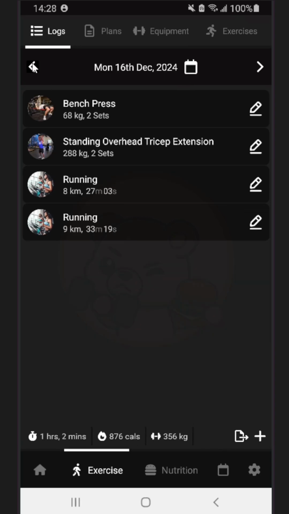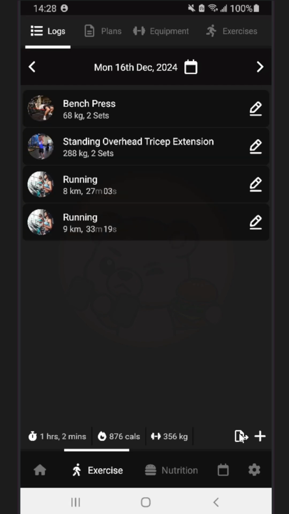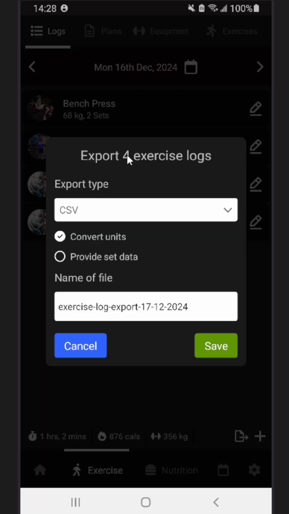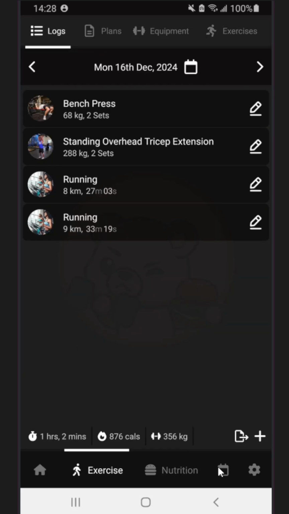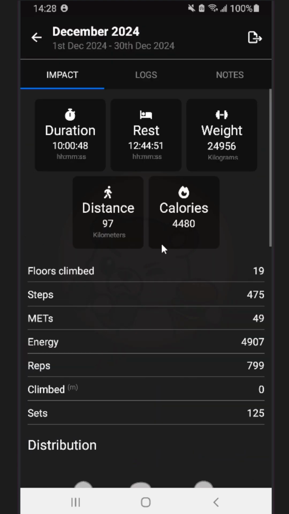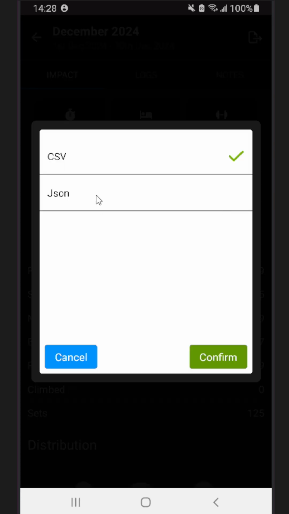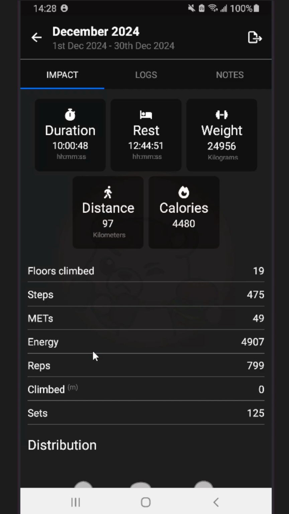That's on there, so you can do it on a per day basis. You can do it on any one of these days, and each one will tell you. So if we click on that, it'll tell you that there are 4 exercise logs to export. You can also do it for activity, so I can do it for the whole of December if I want to. You've got a little export button there, so I can click on that, and boom, again you can export all of those, and you can export them as JSON if you want to.